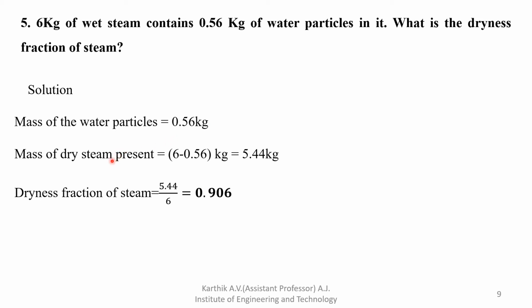Dry steam is the total kg minus the water particle, so you will get the mass of dry steam. So 5.44 divided by 6, you will get the dryness fraction. The dryness fraction should be less than 1. So you will get 0.906.